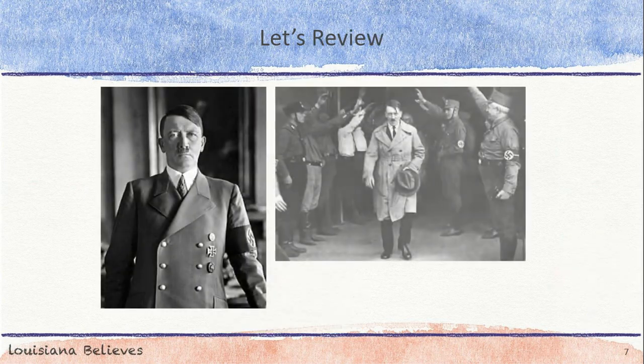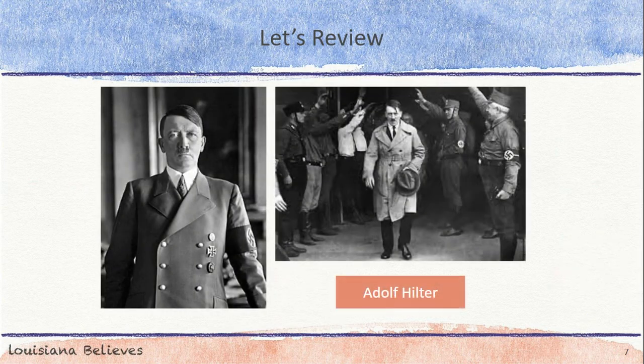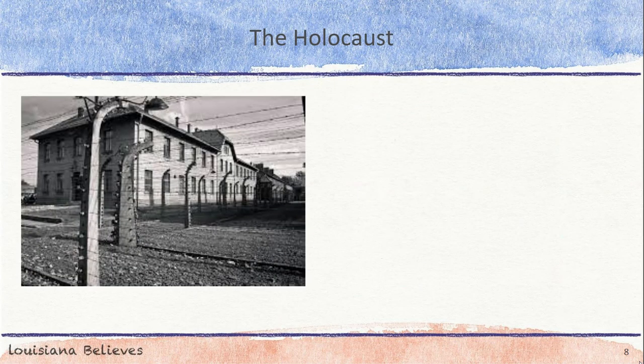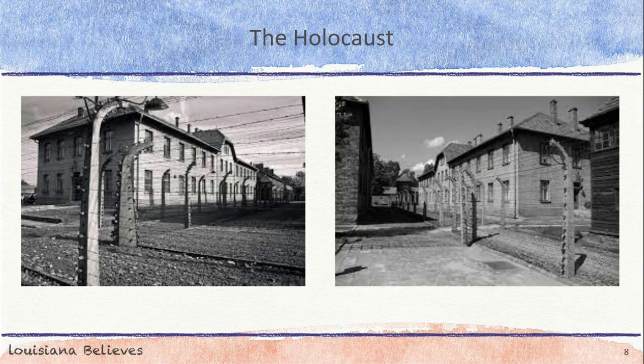Let's review. The Holocaust began in Germany when Adolf Hitler was appointed chancellor in January 1933, and the Nazi Party took control of the government. Throughout the 1930s, the treatment of Jewish people in Germany became harsher and violence towards them escalated. The Nazi regime established concentration camps as early as 1933 to imprison anyone who opposed the Nazi government. These concentration camps were designed to hold prisoners in extremely brutal conditions with little space and resources.